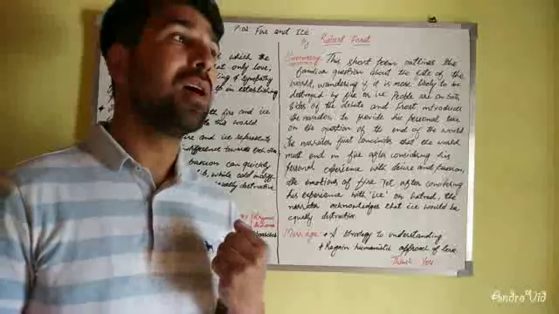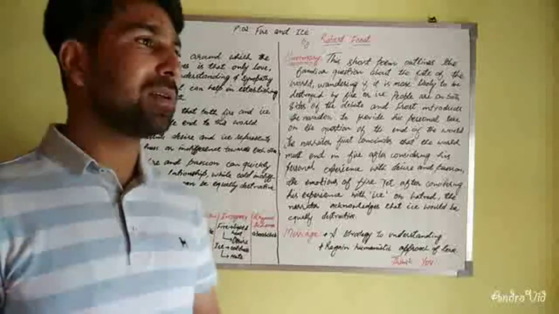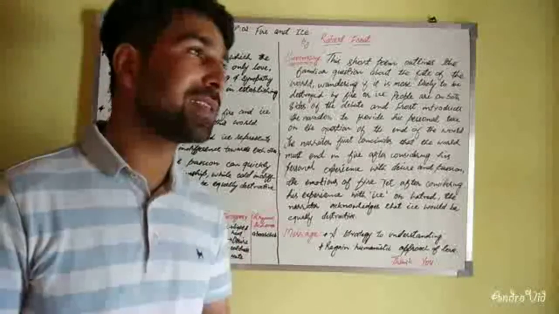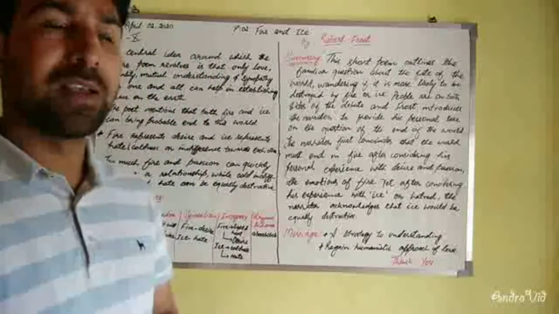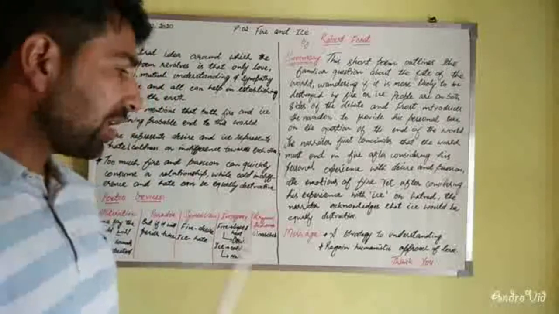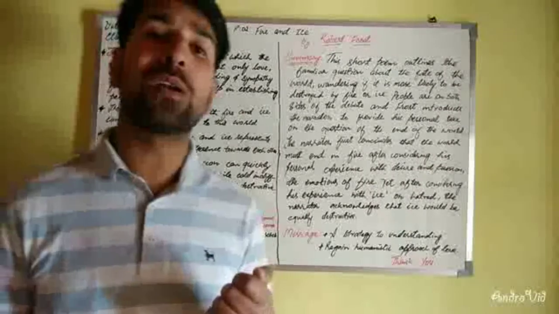So we need to love each other, we need to be sympathetic towards each other, we need to be less desirous. We need not have that negative desirous content in us. No, it's not that I'll get each and everything by hook or crook. Another message which the poet wants to give over here is strategy to understanding.